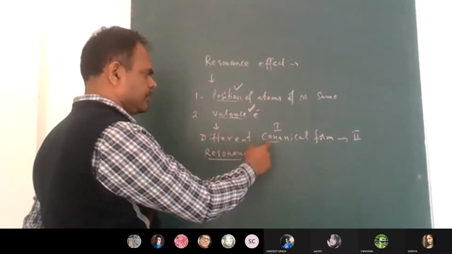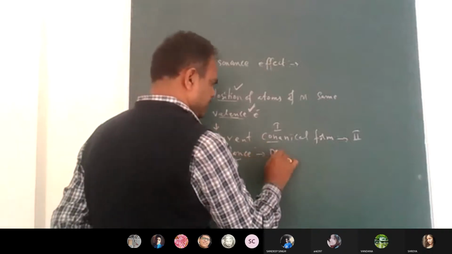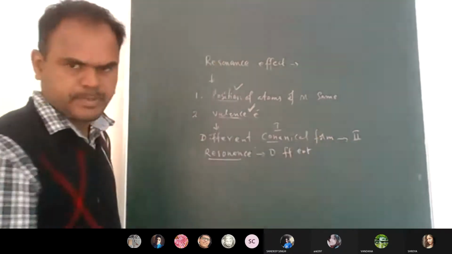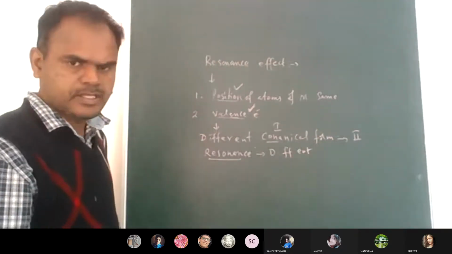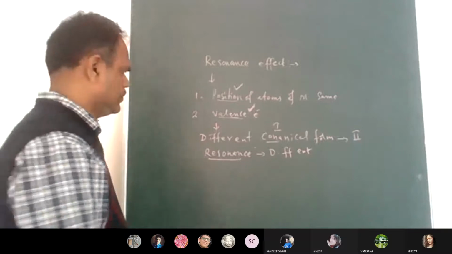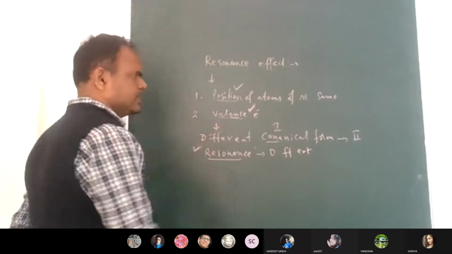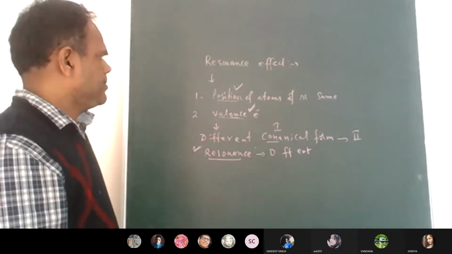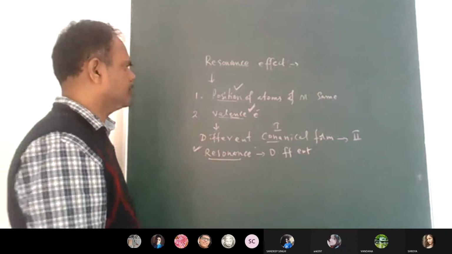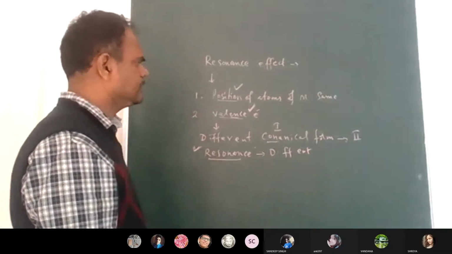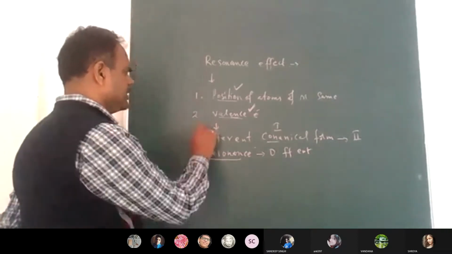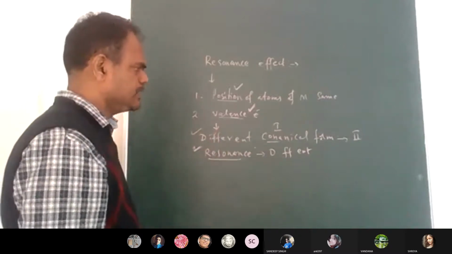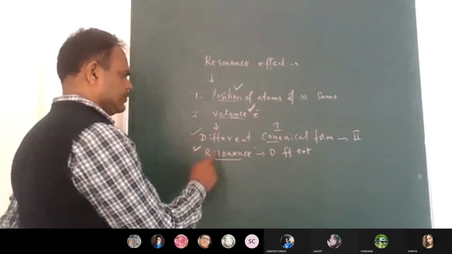The canonical forms have different energy, not the same energy; one canonical form's energy is different from the other. That phenomenon is what we call resonance. So the valence electron positions are different, the positions of the atoms of the molecule are the same, and as a result we get different canonical forms with different energies.